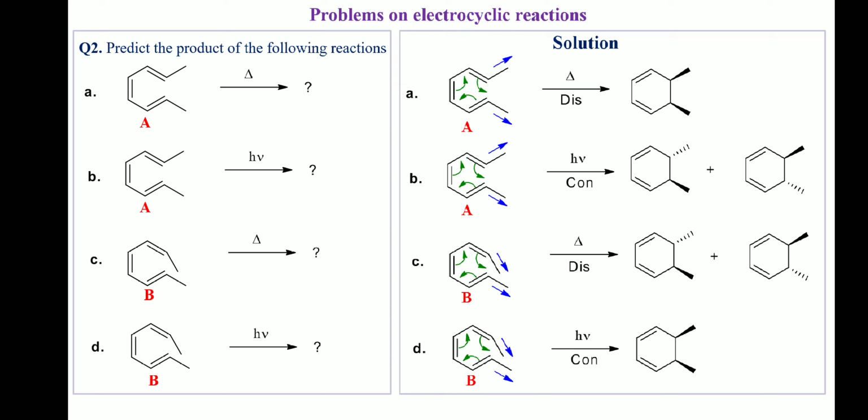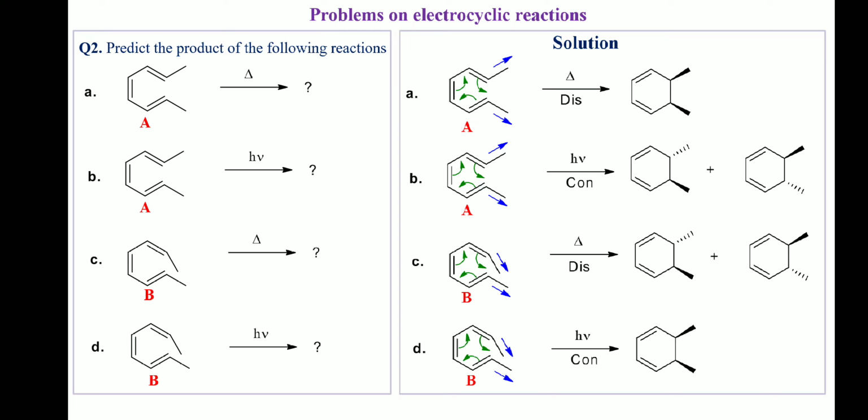In reaction C, under thermal condition, the allowed rotation will be this rotation. The two methyl groups in B are pointing in the same direction. Since after this rotation, groups pointing in the same direction become trans, in the product, the two methyl groups will be trans.